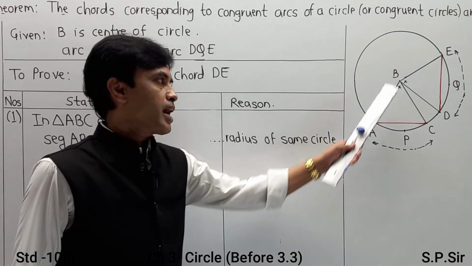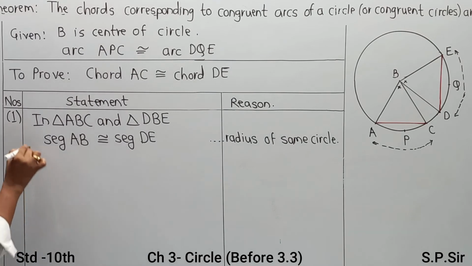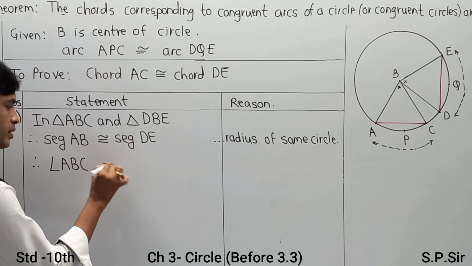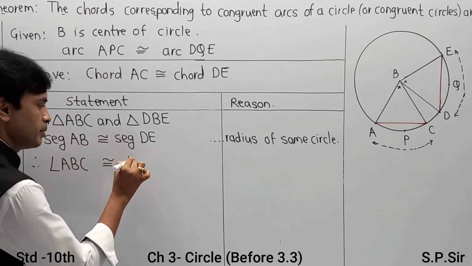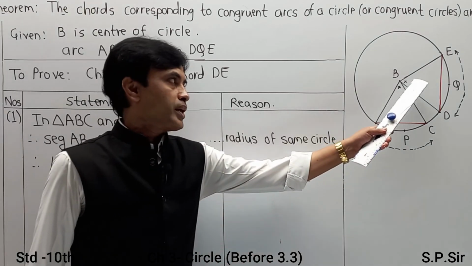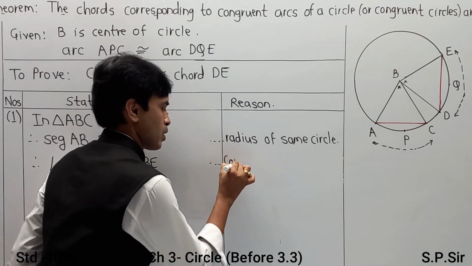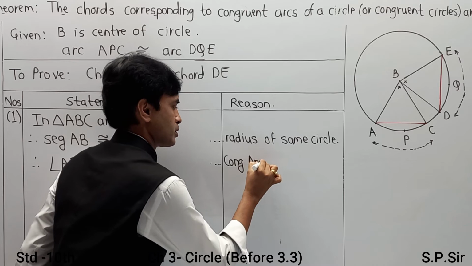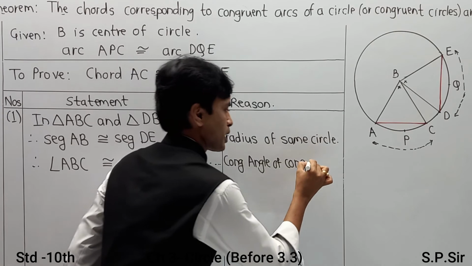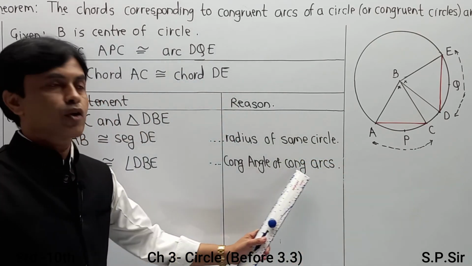Next, angle ABC is congruent to angle DBE. Reason: congruent angles of congruent chords, or you can write angles of congruent arcs.